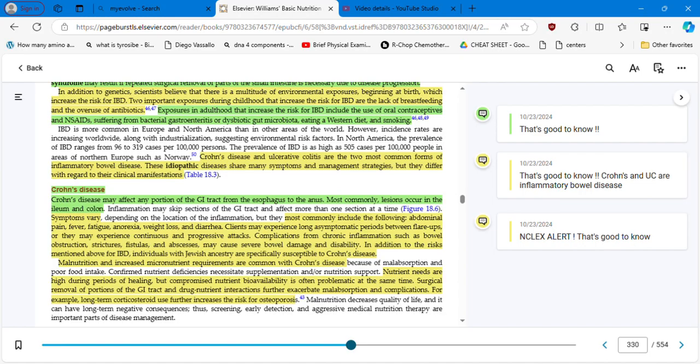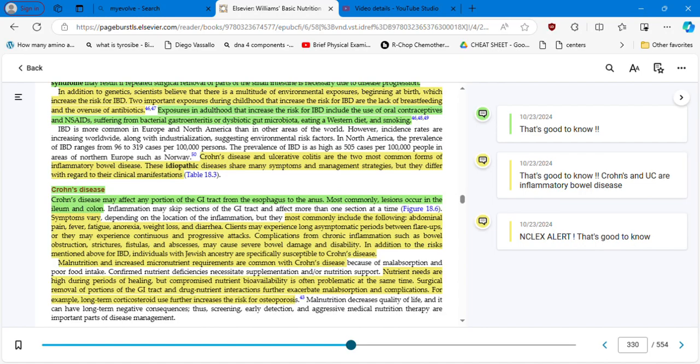Nutrient needs are high during periods of healing, of course, but compromised nutrient bioavailability is often problematic at the same time. Surgical removal of portions of the GI tract and drug-nutrient interactions further exacerbate malabsorption and complications. For example, let's stop here.